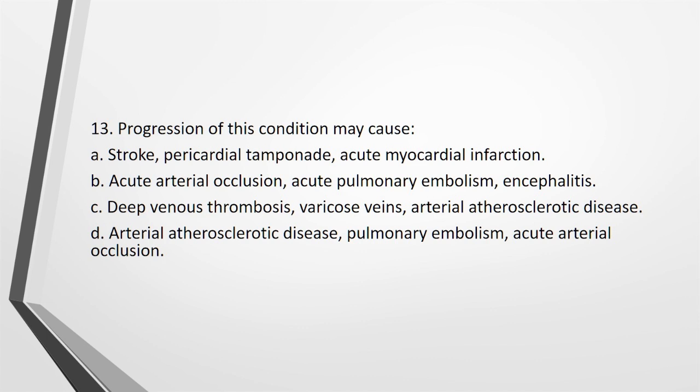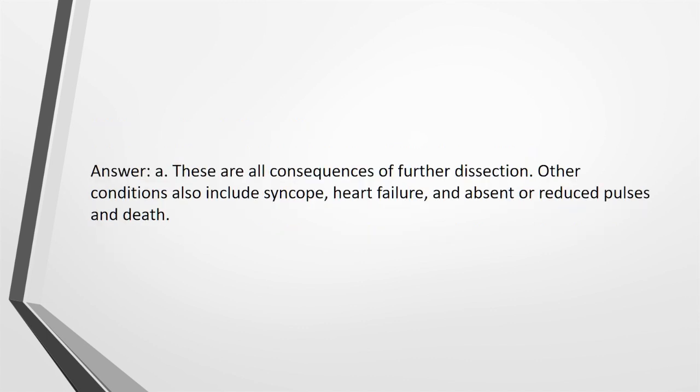13. Progression of this condition may cause: A. Stroke, pericardial tamponade, acute myocardial infarction. B. Acute arterial occlusion, acute pulmonary embolism, encephalitis. C. Deep venous thrombosis, varicose veins, arterial atherosclerotic disease. D. Arterial atherosclerotic disease, pulmonary embolism, acute arterial occlusion. Answer: A. These are all consequences of further dissection. Other conditions also include syncope, heart failure, absent or reduced pulses, and death.